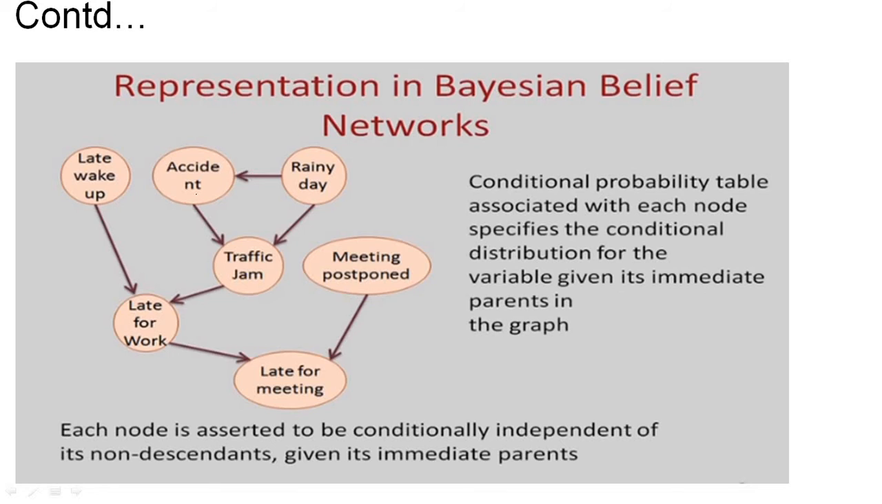Another possibility is that he has not woken up late, but still he is late for meeting. How is it possible? Because an accident happened, and due to the accident a traffic jam happened. So due to the traffic jam he is late for work, and then he is late for meeting. That is also another possibility. So here late for work is the conditionally independent node, because if the value of late for work is given, we can predict whether he will be late for meeting or not. If that value is not given, then I cannot predict it. This is another example of a Bayesian belief network.